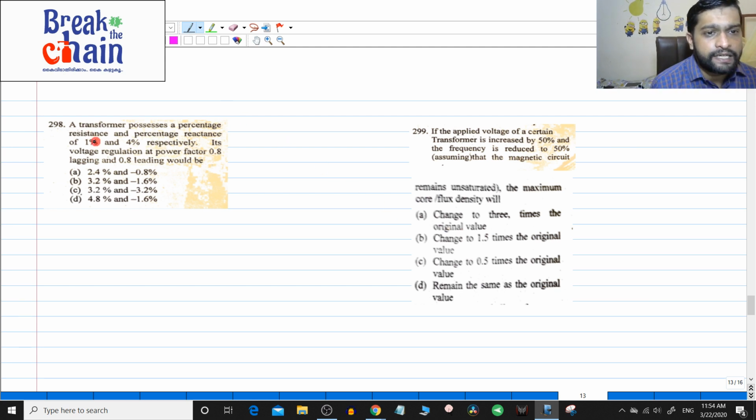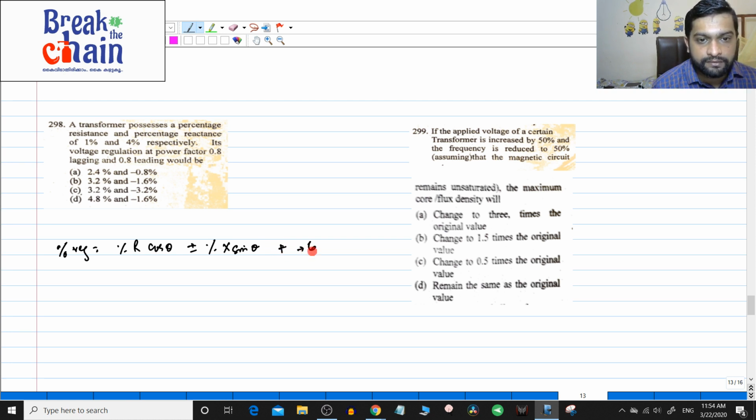298. A transformer possesses a percentage resistance and percentage reactance of 1% and 4% respectively. Its voltage regulation at 0.8 power factor lagging and leading. Percentage regulation of the transformer is equal to percentage resistance cos theta plus or minus percentage reactance sin theta, right? Plus is for lag, minus is for lead. So all the questions are directly given.